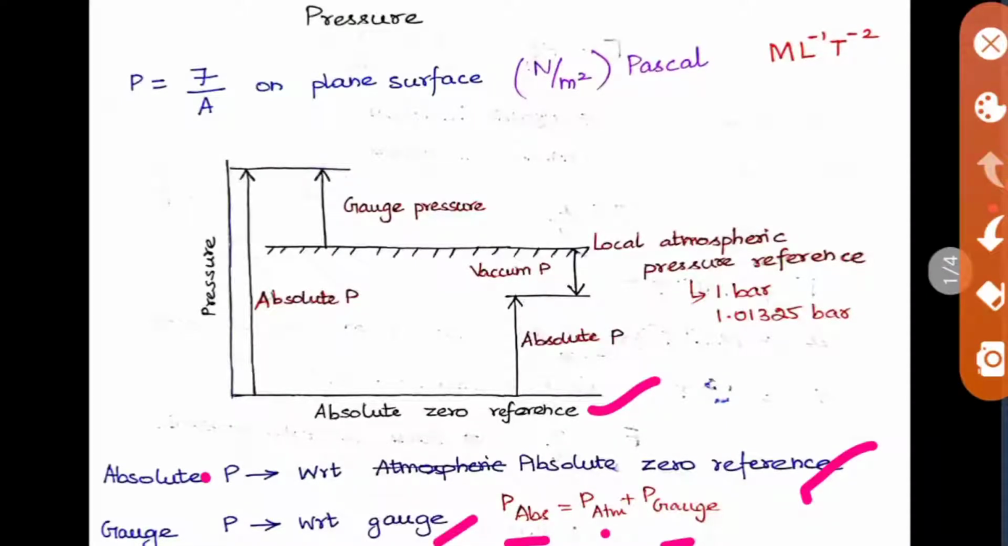With this basic idea, we can go into the pressure measuring instruments, so that we can apply these ideas there to calculate the pressure differences and pressure at a point.